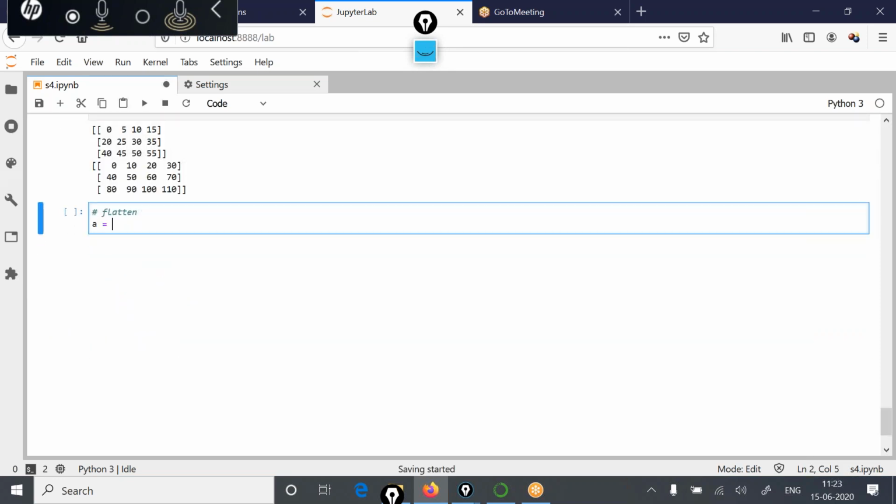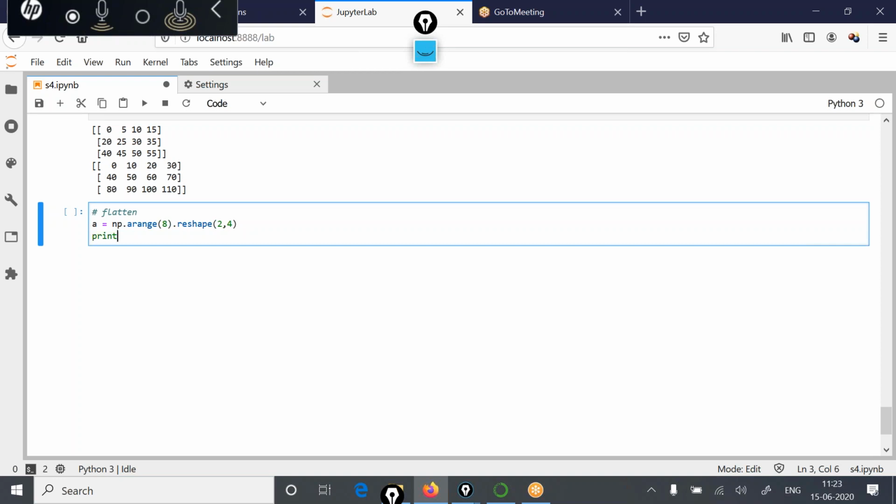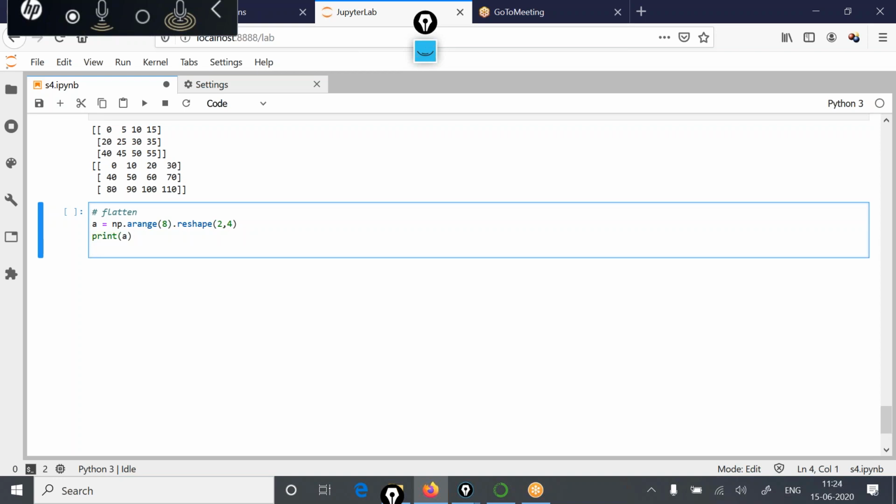If I write a is equal to np dot arange 8, because now these are 8 values, these can be reshaped into this format, 4,2. Print a, and let me use b is equal to a dot flatten.